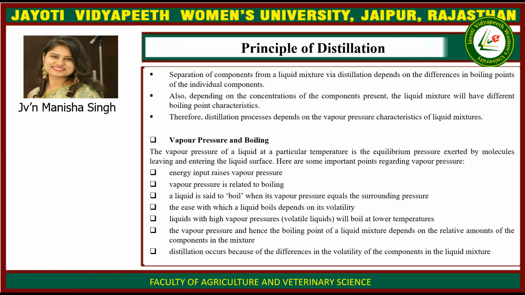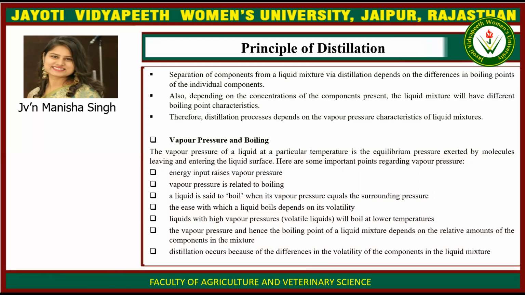Then what is the principle of distillation? Separation of components from a liquid mixture via distillation depends on the differences in the boiling points of the individual components. Also, depending on the concentration of the components present, the liquid mixture will have different boiling point characteristics. Therefore, distillation processes depend on the vapor pressure characteristics of liquid mixtures.